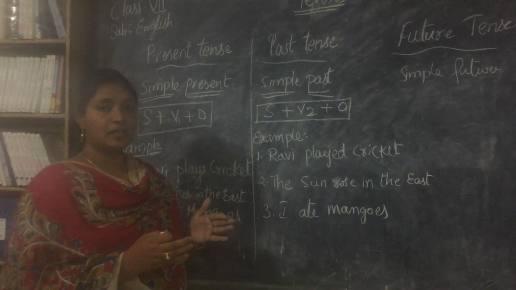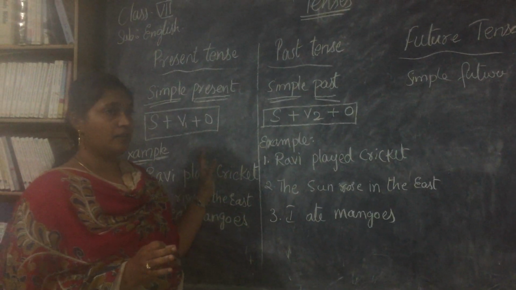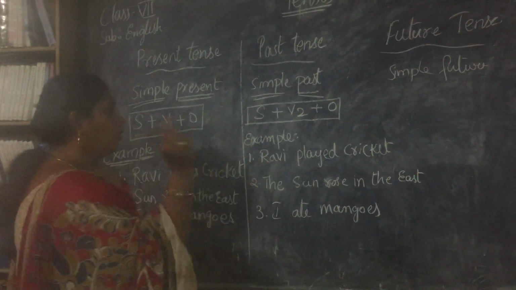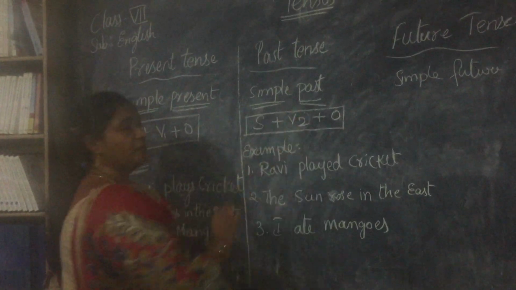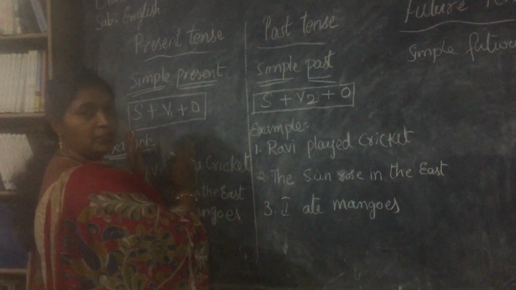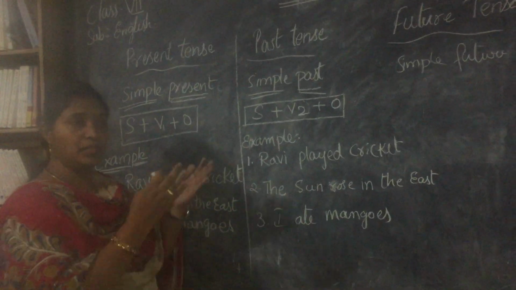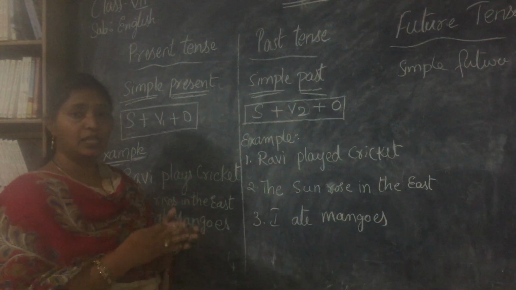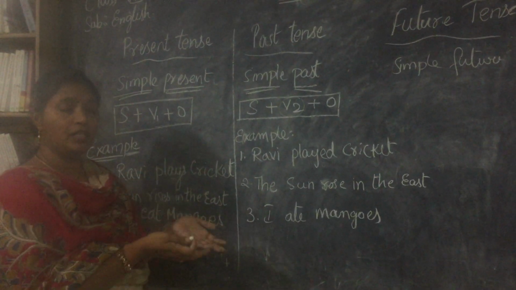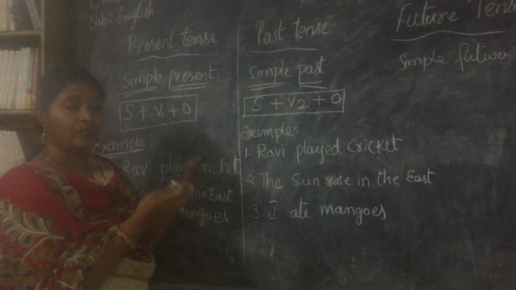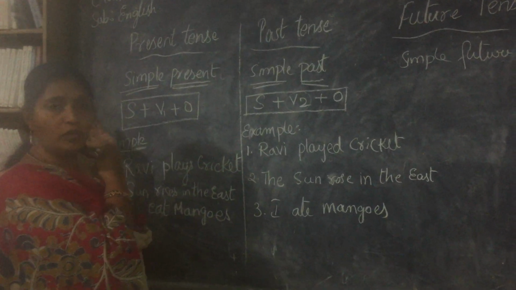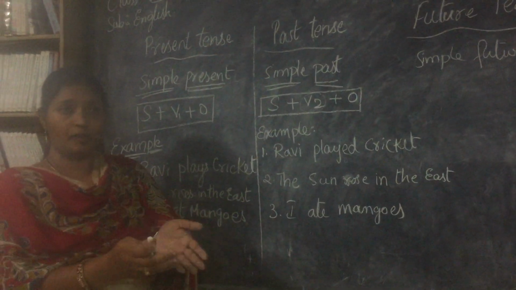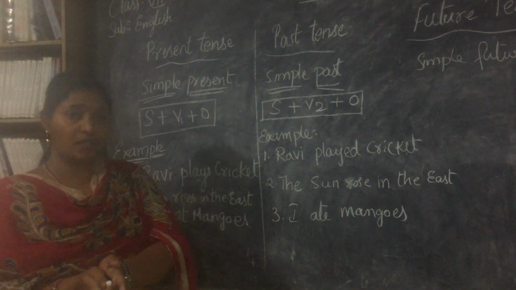Probably in our next class I will give you a detailed verb description and words that help you. Now here also, the only thing that changes is the verb form, the action. Here we will talk about an action that can be done, that is being done. Here the V2 form is the action that is already done. It already happened previously. It could be yesterday, long back, a week ago, the day before yesterday. It could be any time, even a few hours ago, but it counts as past tense.